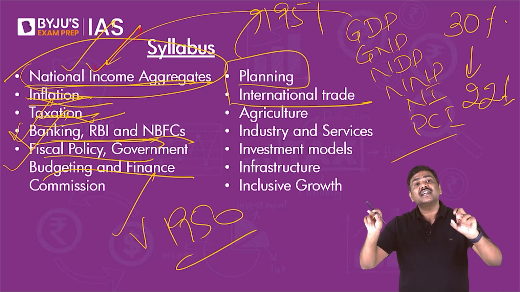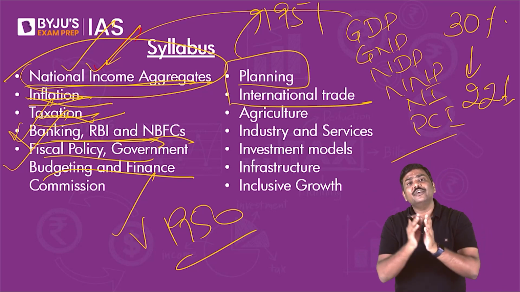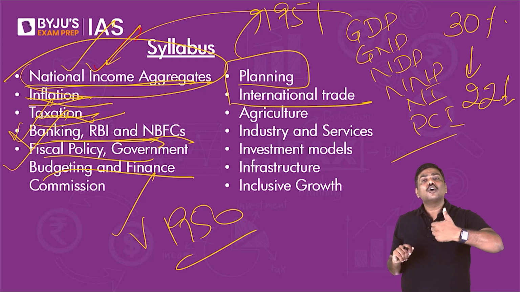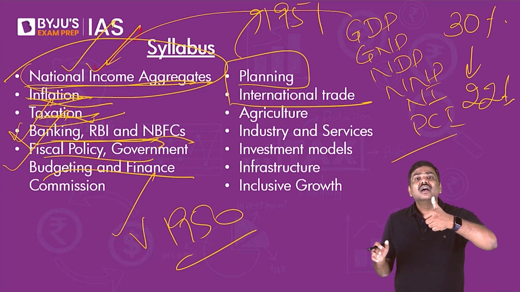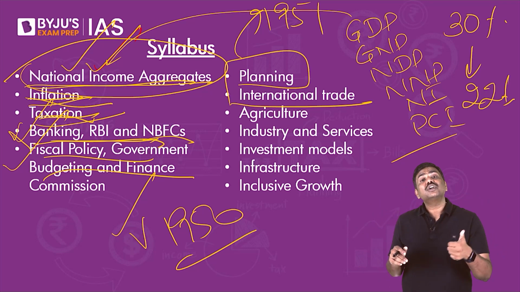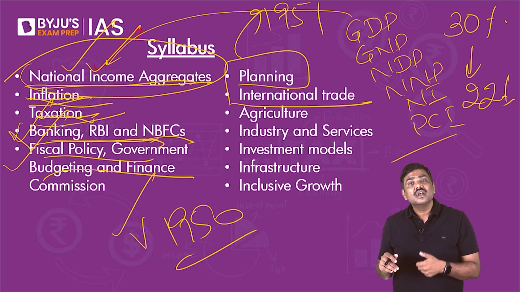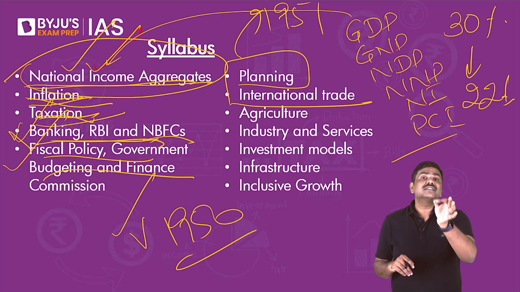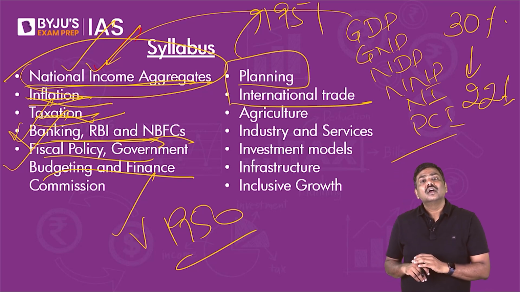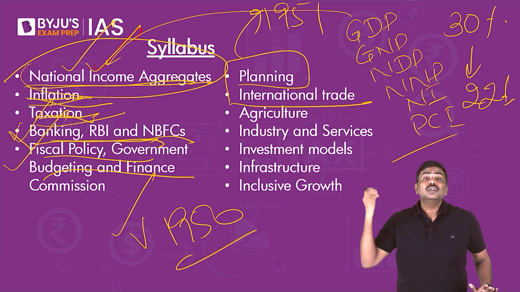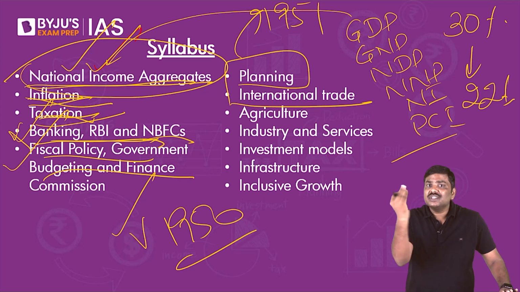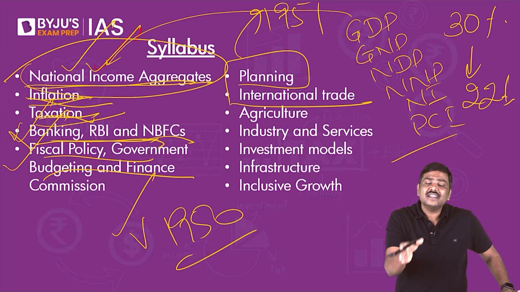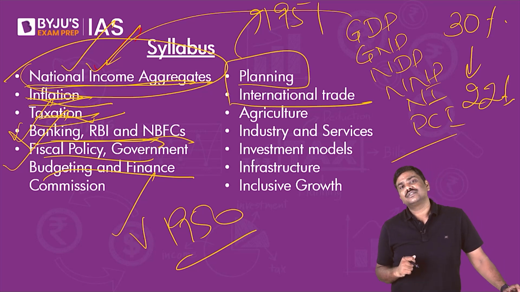Write a note on the recent reforms that have been taken by the Government of India to promote exports from India. For example, Government of India in the last 5 years has announced MEIS, Merchandise Exports from India Scheme, Service Exports from India Scheme, remission of duties on export products. There are a lot of schemes. You will have to remember at least, let's say, 5 to 6 schemes. Write a note on all of these particular schemes in order to meet, let's say, the criteria of 250 words.